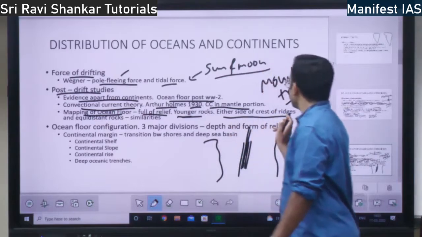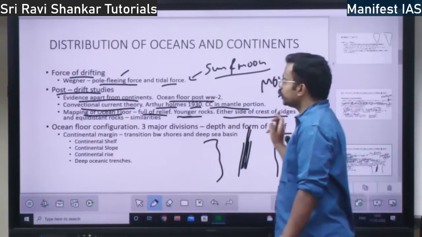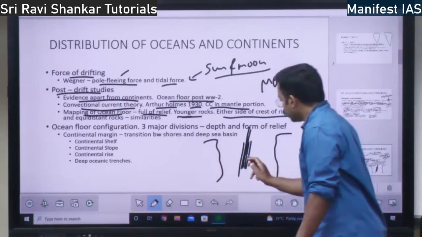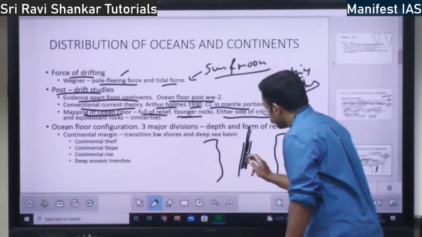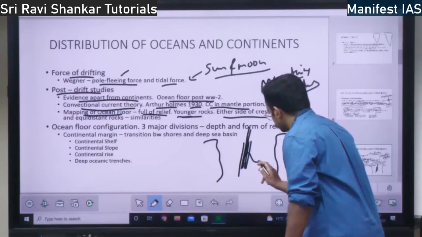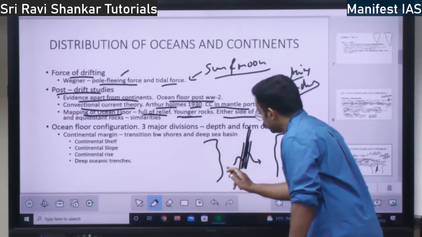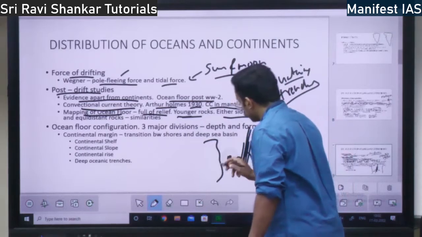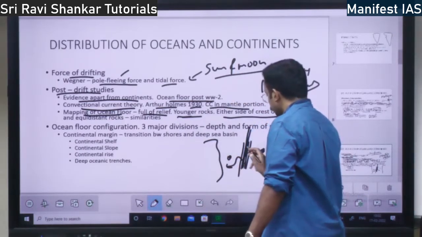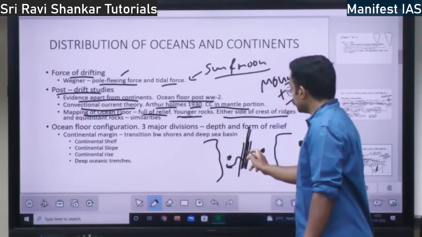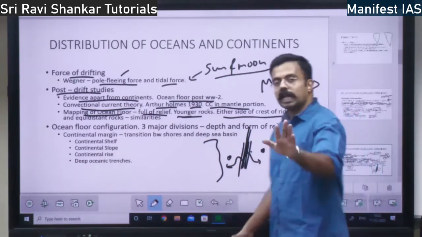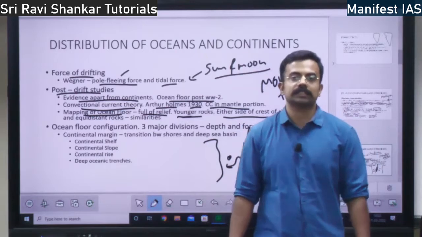If you look at the crest of the ridges and also equidistant rocks, see, when the volcano erupts, the lava will flow like this on either side. So if you look at the rocks which are equidistant from the crest, both belong to the same age, right?